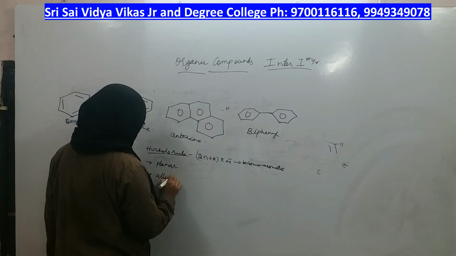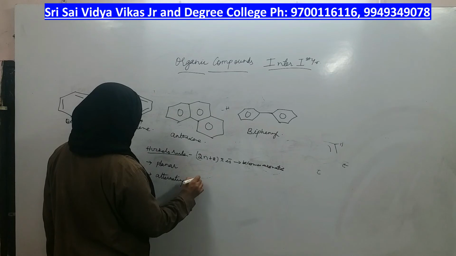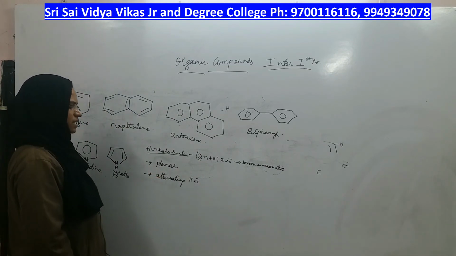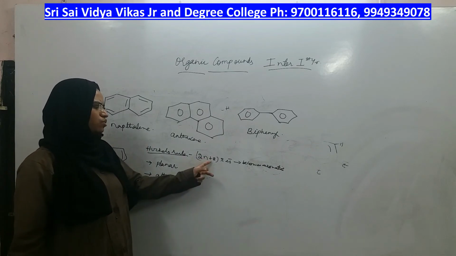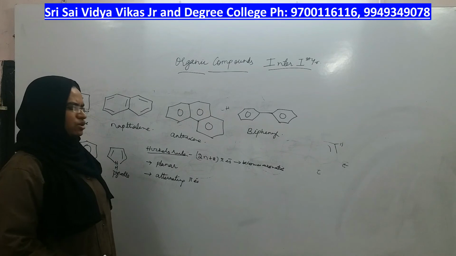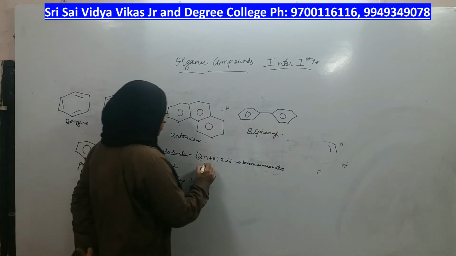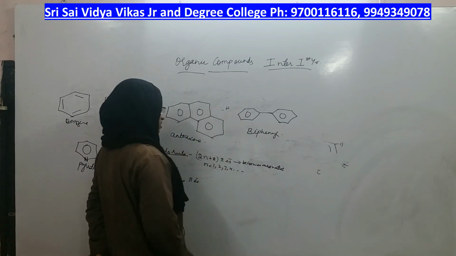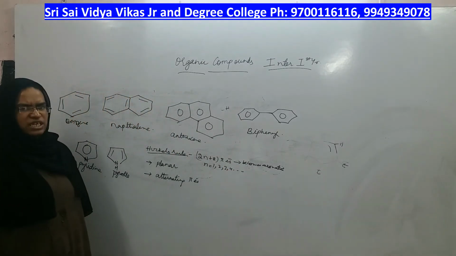Alternating pi electrons should be present. It should be planar and have alternating pi electrons. How many? 2n plus 2. If it does not have 2n plus 2, the compound is not aromatic. What is the value of n? n can be 1, 2, 3, 4, any value, right? It should be a non-negative integer, right?